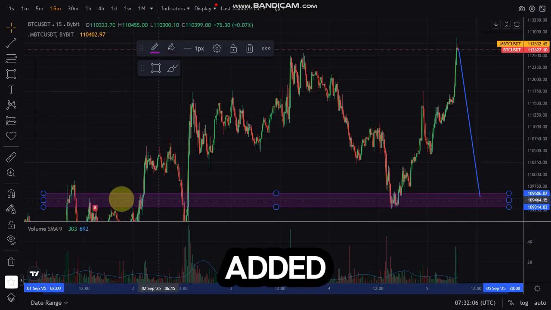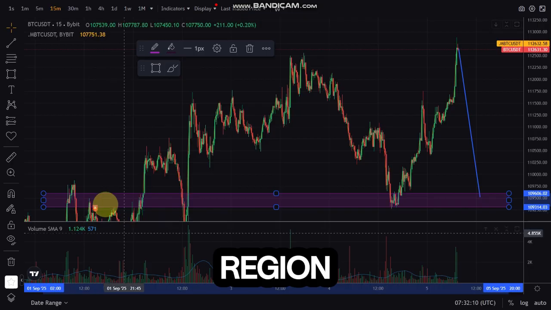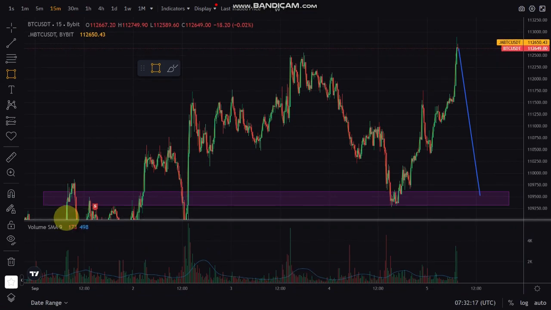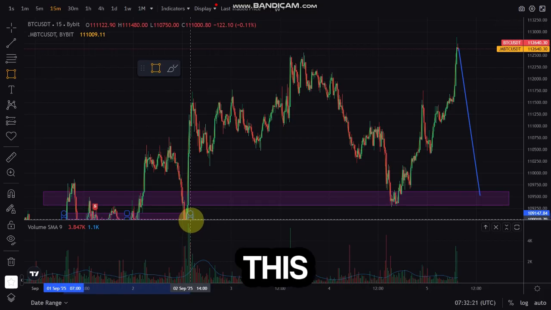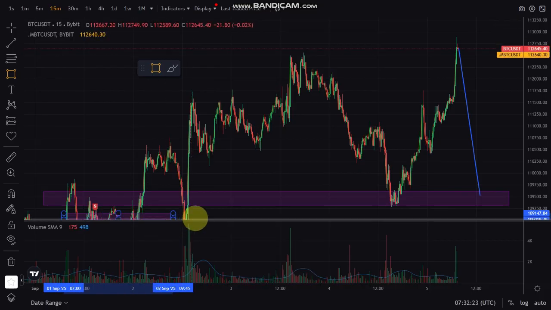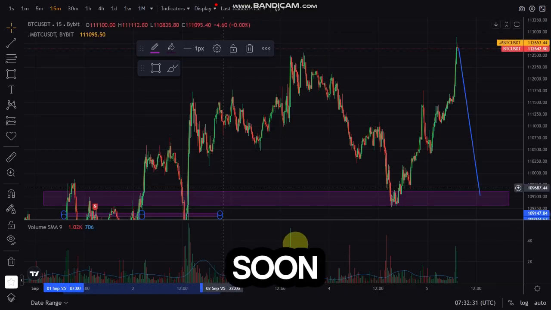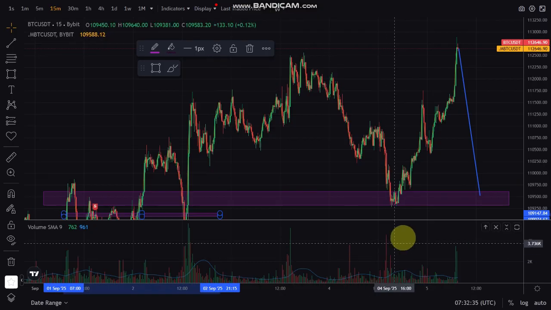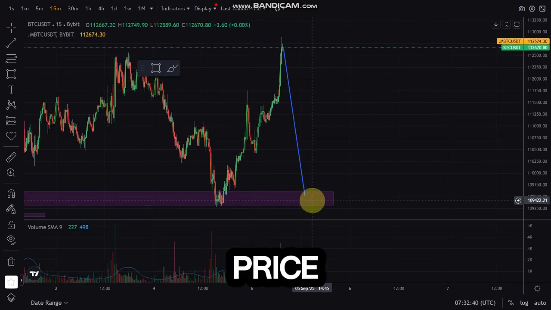You can see it acted as a support zone because when price got to this particular region, price tends to bounce off. From this place, you can check that each time price got here, price tends to bounce off. So we're looking for price to come back to this particular place, and when price does, we'll be buying.